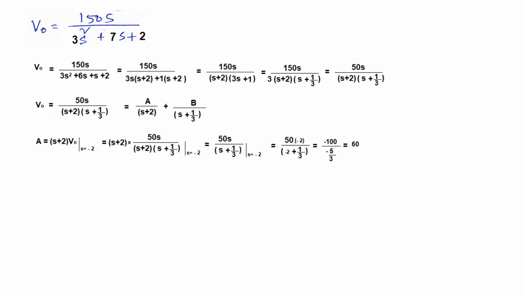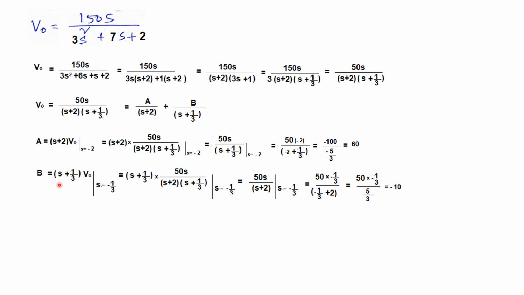So A will be v0 multiplied by (s plus 2), and the limit will be s is equal to minus 2. From here we put s plus 2 is equal to 0, so s will be minus 2, and simplifying, putting the value, this is the final value of A, which is equal to 60. And same way for B, same technique exactly. So B is minus 10, and so our final value will be v0, for A we are writing 60, and for B we are writing minus 10.